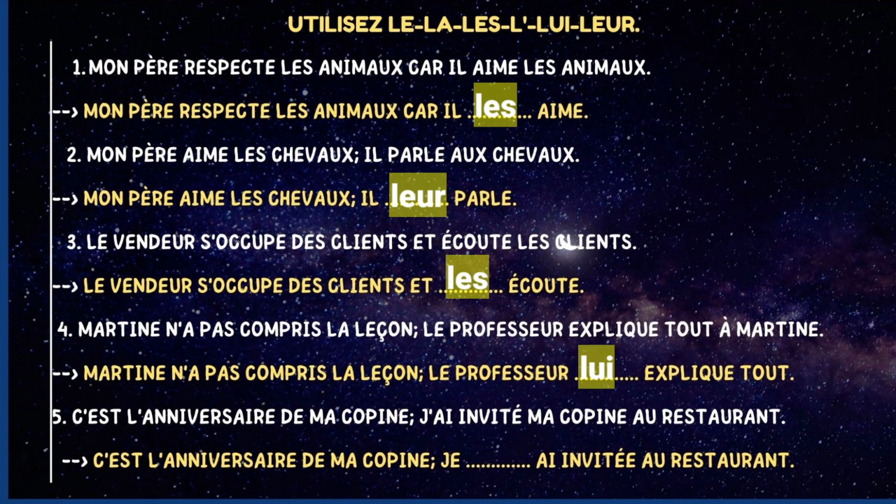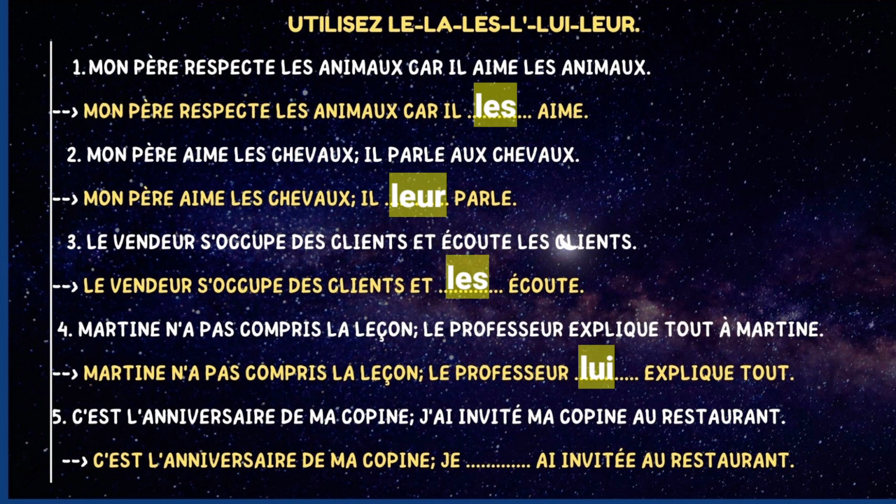Number 4. Martine n'a pas compris la leçon. Le professeur explique tout à Martine. Martine didn't understand the lesson. The teacher is explaining everything to Martine. You see? Now, Martine n'a pas compris la leçon. Le professeur explique tout à qui? Okay, since I asked the question à qui, it's going to be the COI, then I will substitute with lui. So le professeur lui explique tout.